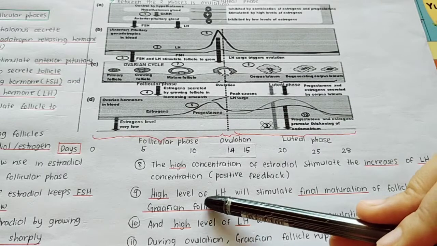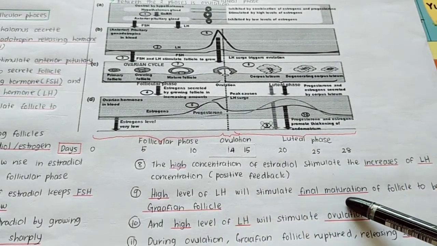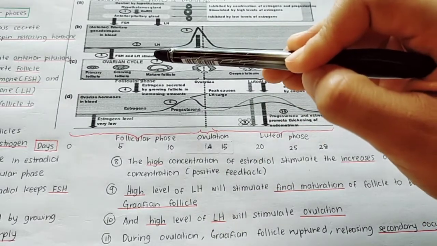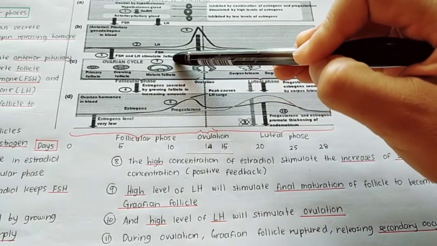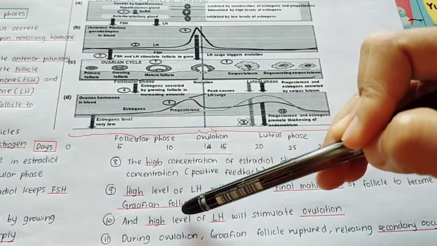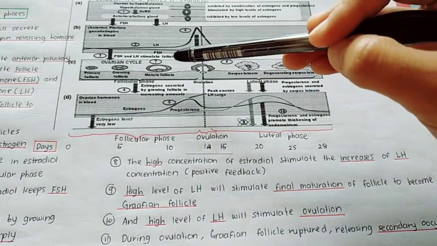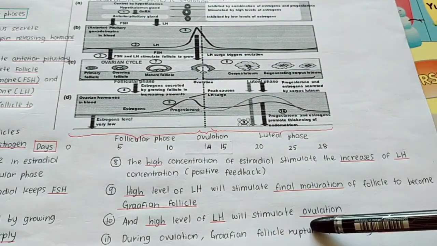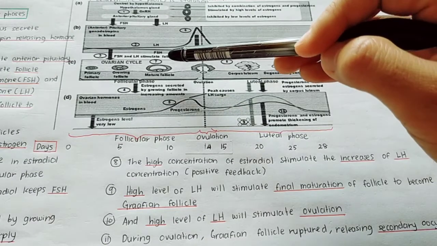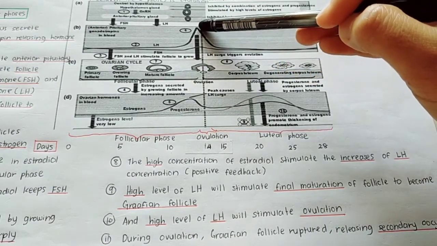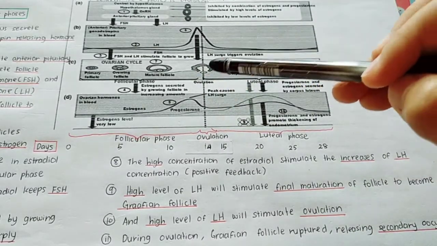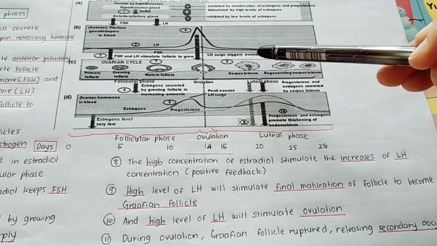Okay, so the high level of LH will stimulate final maturation of follicle to become Graafian follicle. So the matured follicle we call as Graafian follicle, and also the high level of LH will stimulate ovulation. Maksudnya ovulation hanya akan berlaku bila saja level of LH is high or increase, ataupun kita panggil sebagai LH surge. Okay, so LH surge will trigger ovulation.